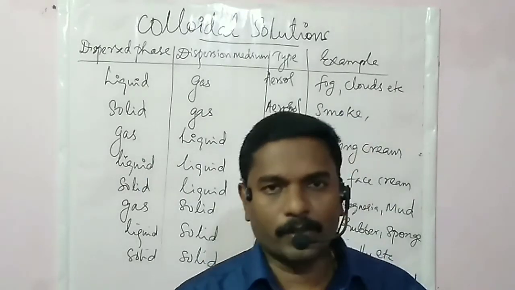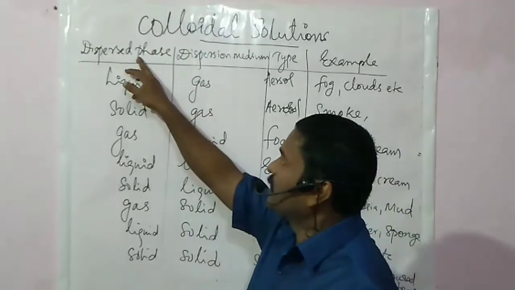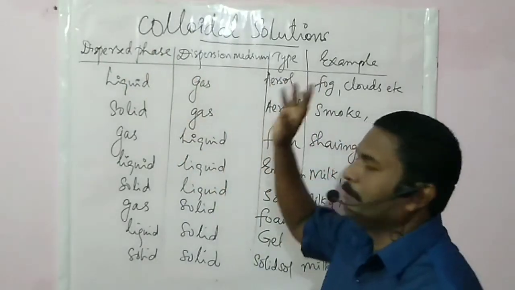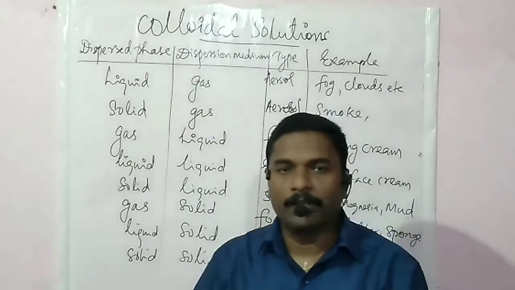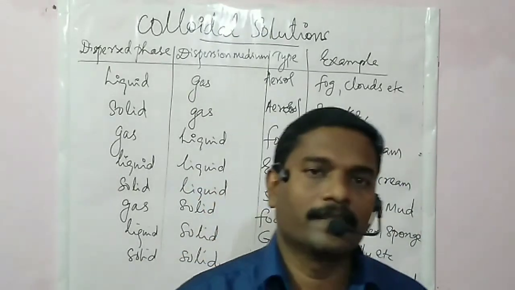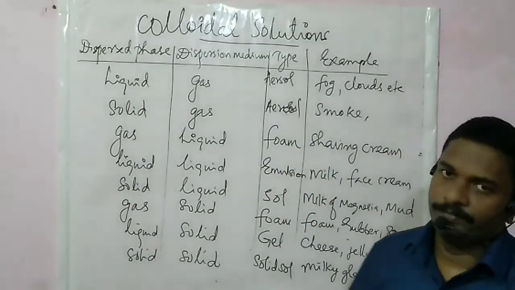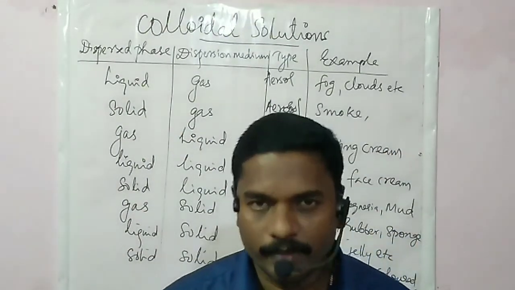And a colloidal solution consists of 2 components, the dispersed phase and the dispersion medium. So depending upon the physical states of medium and phase, there are 8 types of colloidal solutions. Okay? Thank you.